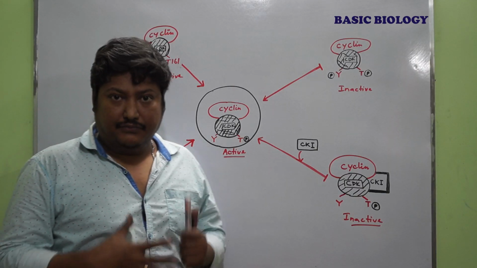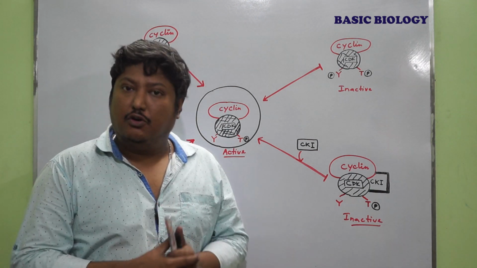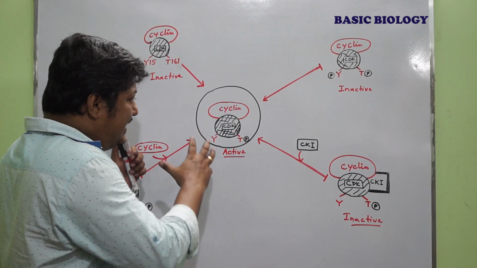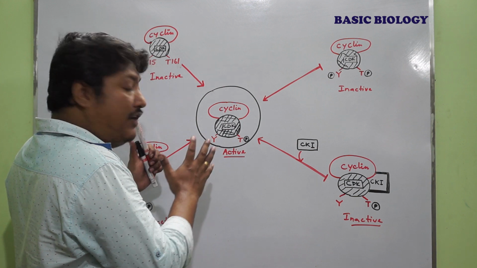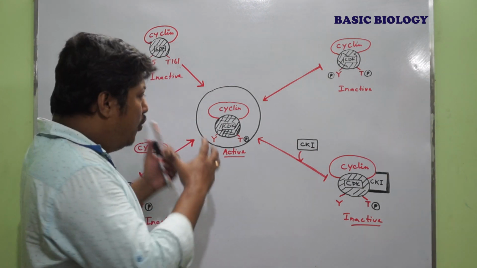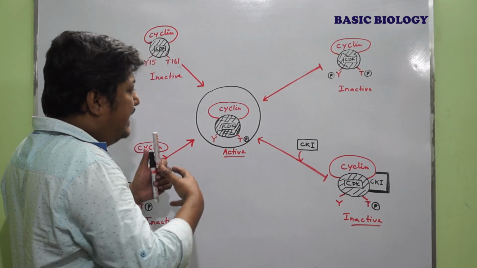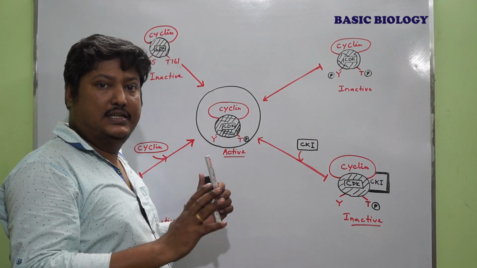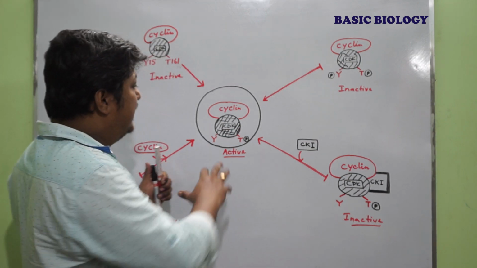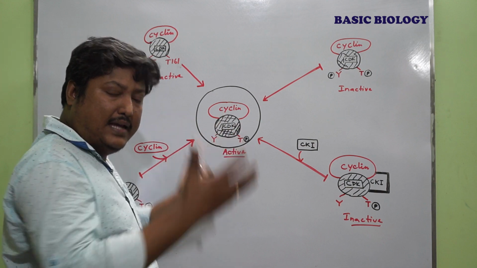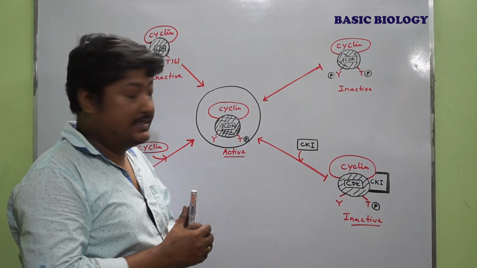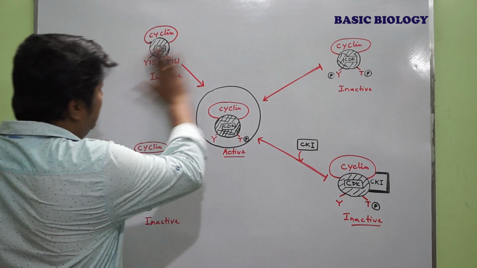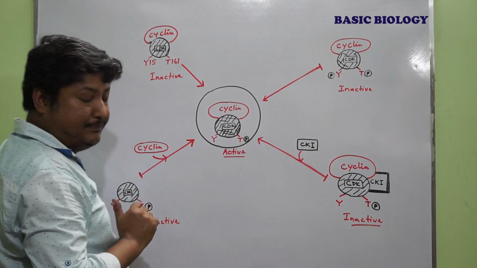Now see the diagram very carefully. You can note it down also. The activation of the CDK cyclin is a very conditional process. Only the association of CDK and cyclin is not sufficient, again I say, not sufficient to make the protein kinase. So there are 4 conditions I described over here.